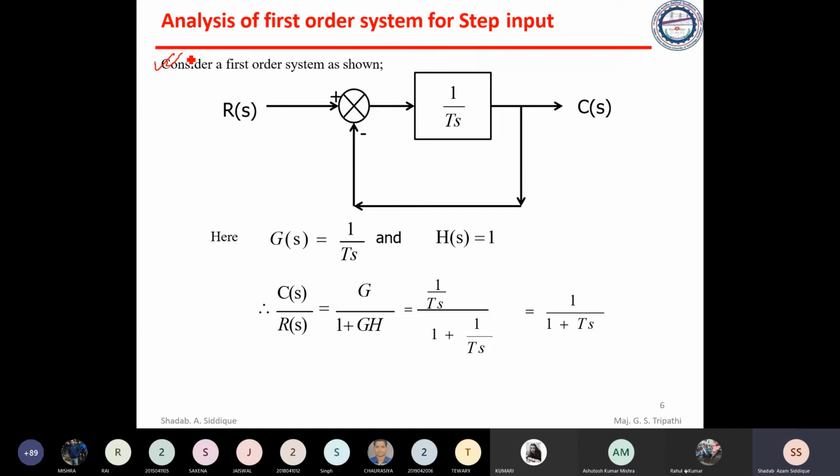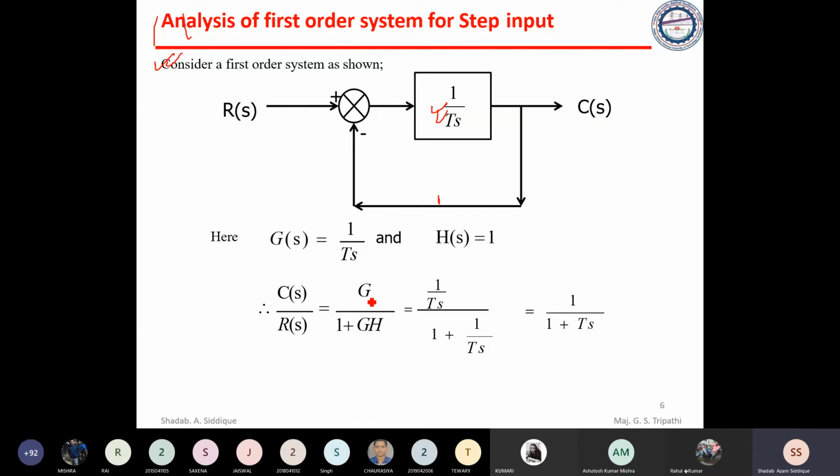Now you can see here it is given as a block diagram, and for this block diagram we try to find C by R, the transfer function. Here G of s is given as 1 by Ts, and H of s is nothing but 1. C by R is equal to G divided by 1 plus GH, already we know for a negative feedback system.